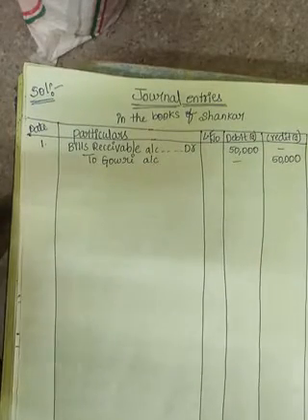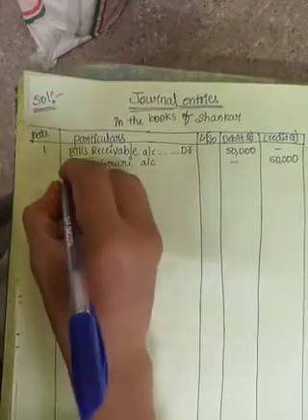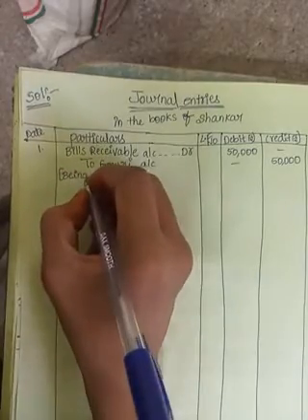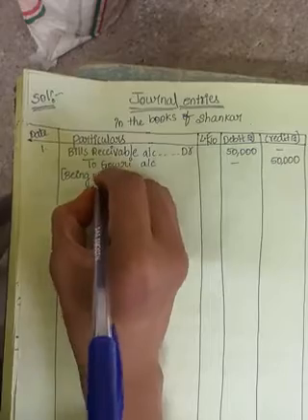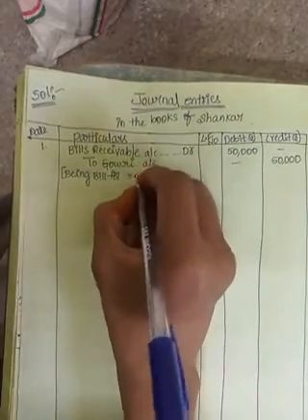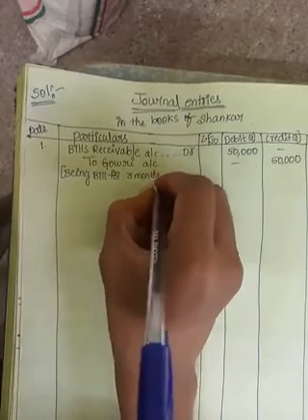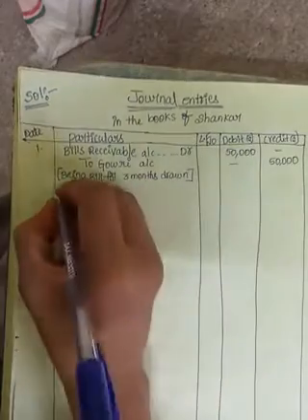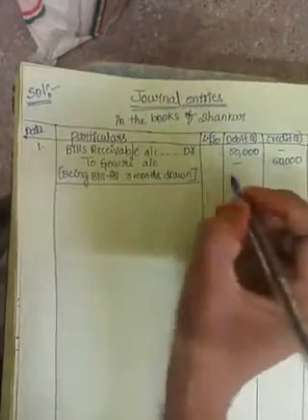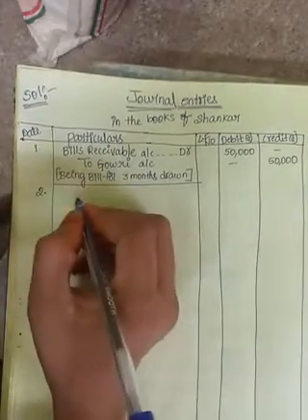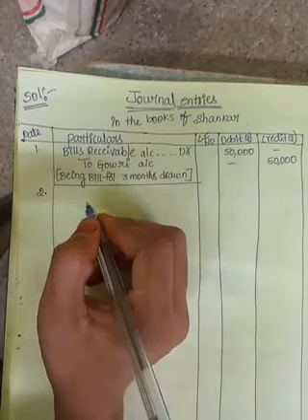Narration is being bill for 3 months drawn. That bill is for 3 months.